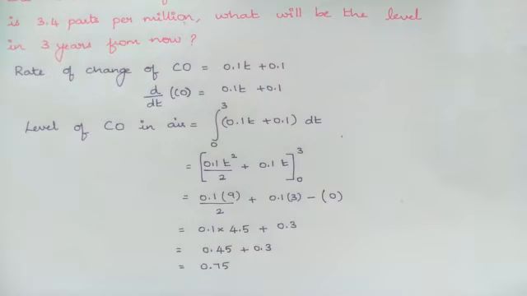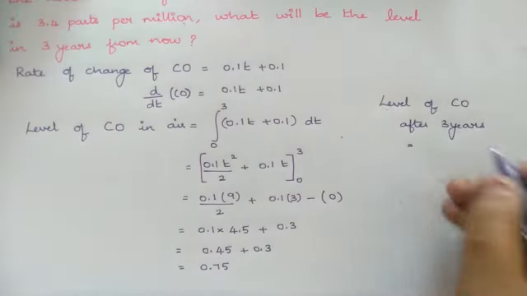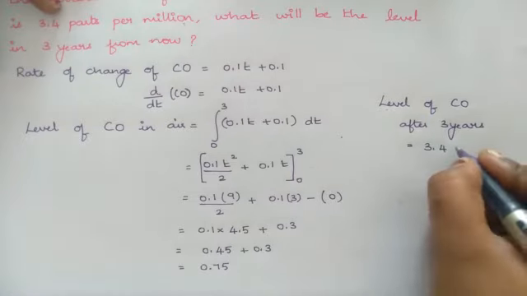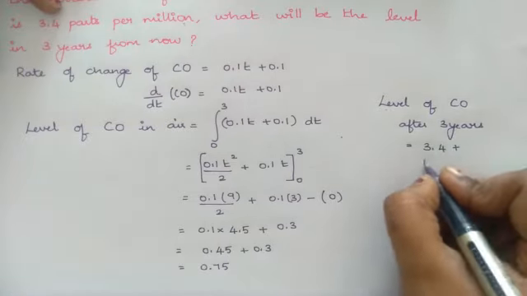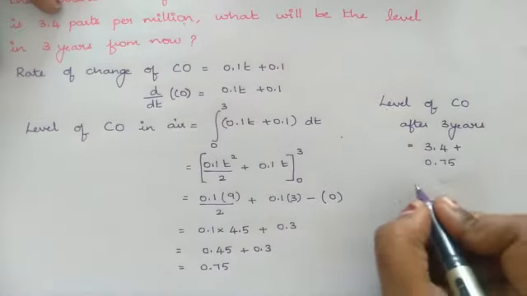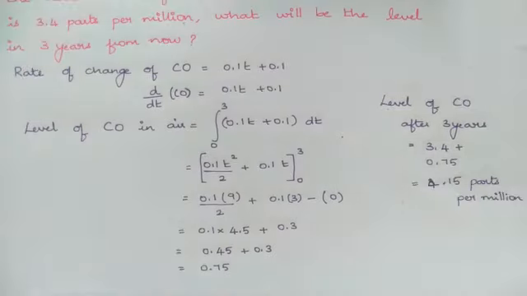Add both, and that will give us the level of carbon monoxide after 3 years. Till now it is 3.4 parts, and additionally we are going to have 0.75 parts in the next 3 years. So totally we are going to have 4.15 parts per million. That's it. Hope you understood. Thank you.